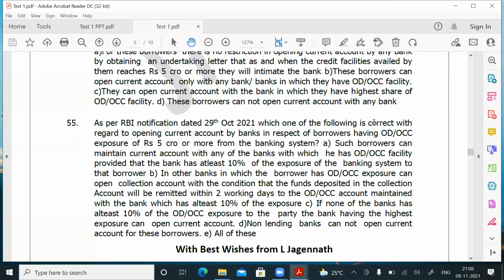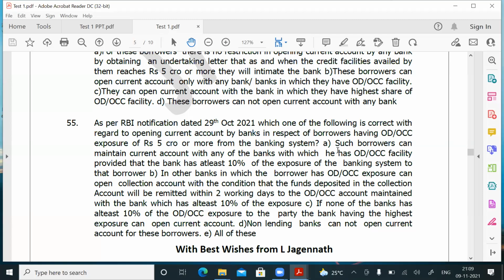So if the borrower's exposure in ODOCC is 5 crores and above, which bank can open a current account? The bank which has not given ODOCC should not open a current account. Only if it is less than 5 crores, any bank can open. So a non-lending bank cannot open a current account. That is correct. Such borrowers can maintain current account with any of the banks in which he has ODOCC facility, provided the bank has at least 10% share. If he's having 2-3 banks with at least 10% exposure, or more than 10%, the one with the highest exposure can open the current account. What about the other banks?